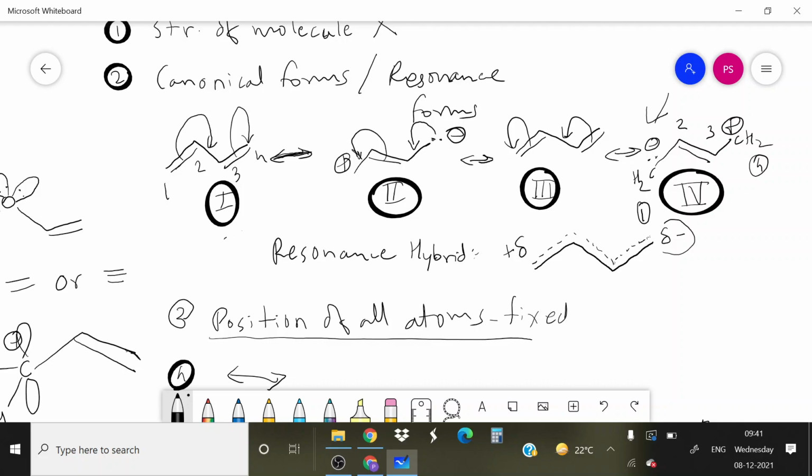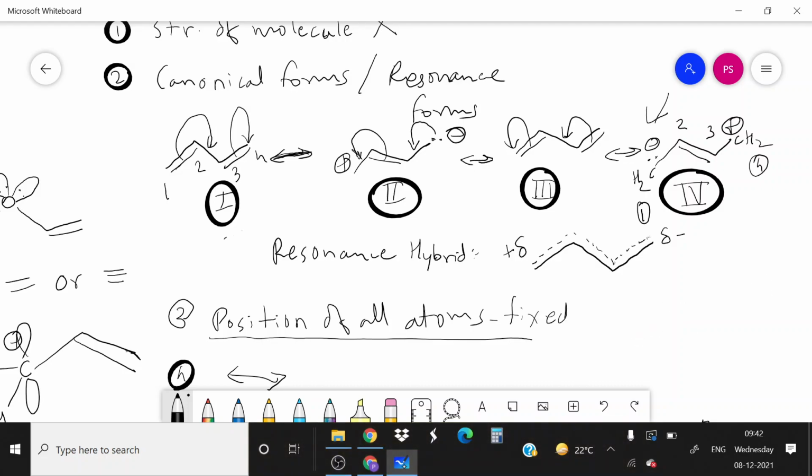But we don't know the exact partial charge, so we just put delta plus and delta minus. So delta means less than 1, say 0.1, etc. Okay, delta means this.